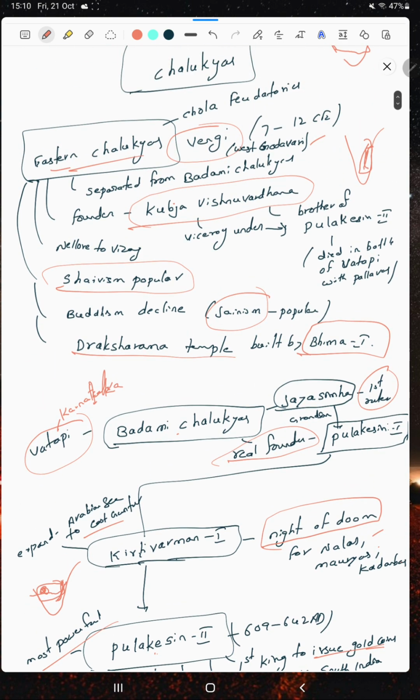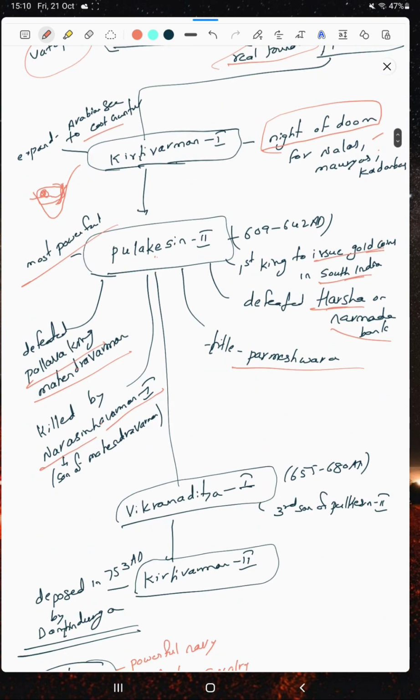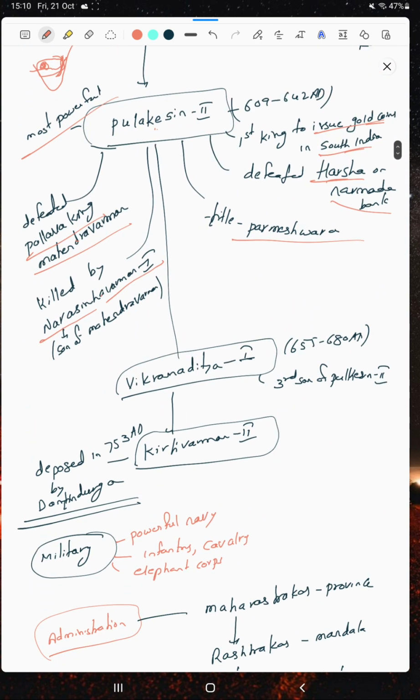We have covered the Eastern Chalukyas. After Pulakesini II, Vikramaditya I became the king, the third son of Pulakesini II, and after him Kirtivarman II became the king.